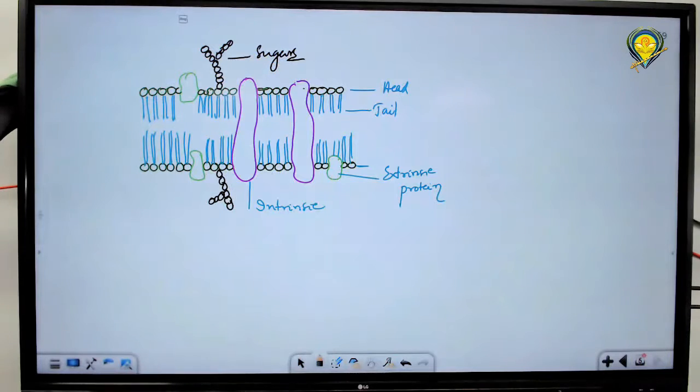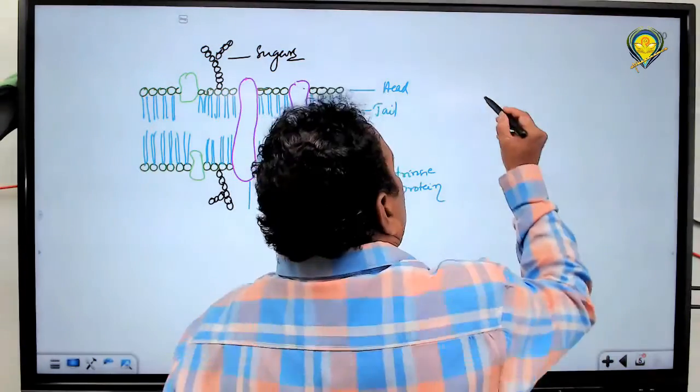So this is simply the structure of a plasma membrane. Many concepts have been proposed to explain the structure of a plasma membrane. So it was a sandwich model.